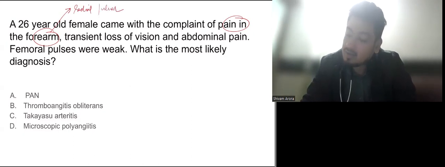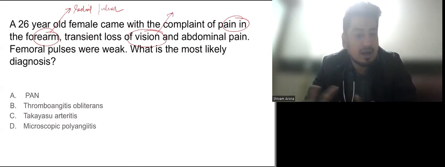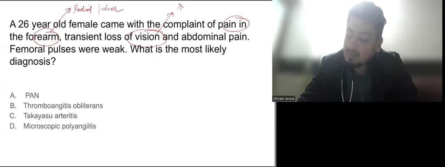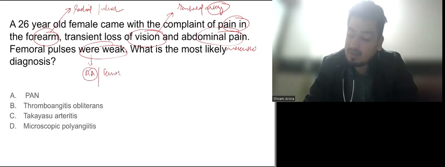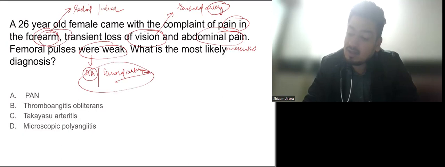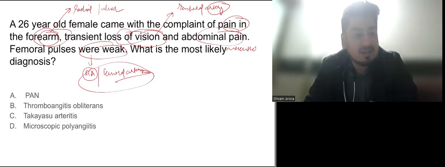Transient loss of vision means the arteries of the eyes are involved, or the temporal artery. And abdominal pain. Abdominal pain means mesenteric artery involvement. Femoral pulses were weak means either the abdominal aorta has a problem or the femoral artery has a problem. Clear? So all these are giving a clue that large vessels are involved.